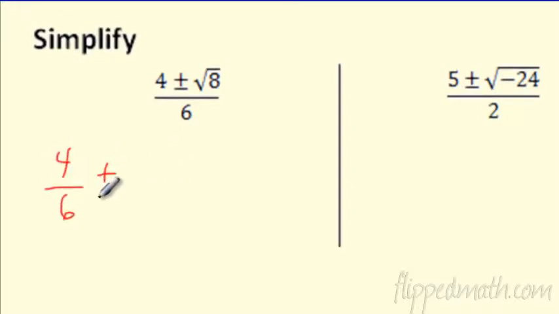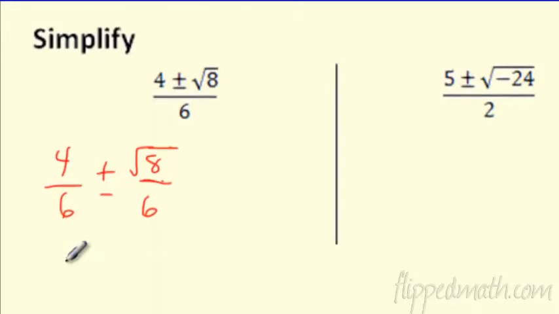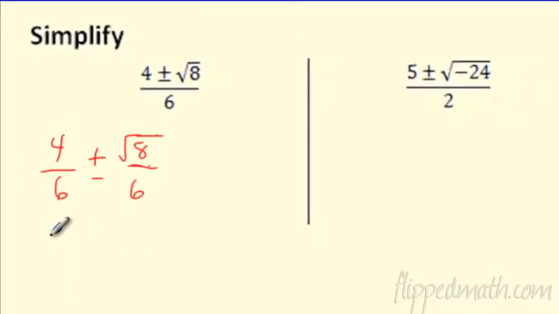This is going to be 4 over 6 plus or minus radical 8 over 6. So you don't have to do it this way. This is just one way to do it, but I really like this method, and I'll show you why right here. So that's the square root of 8. If it's 2 fractions, I can just reduce the first fraction. What is 4/6? Yeah, it's 2/3. I just reduce it. No problem there.